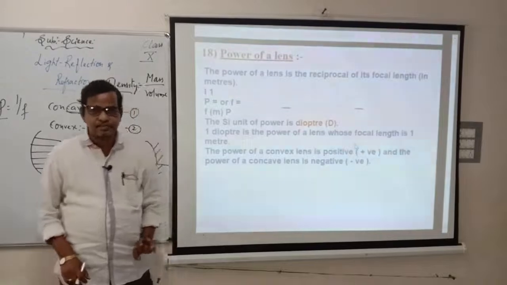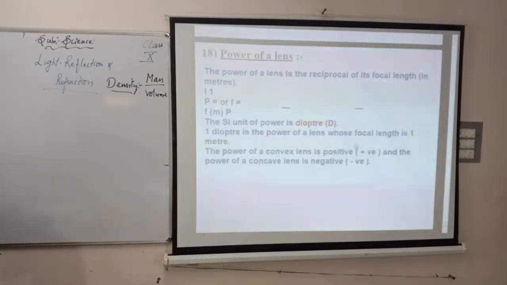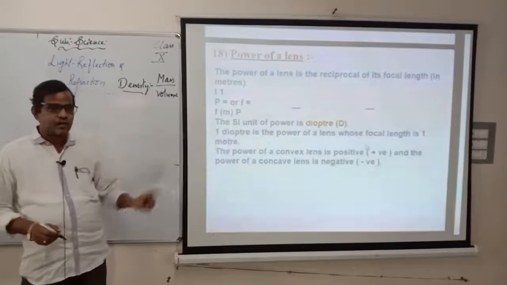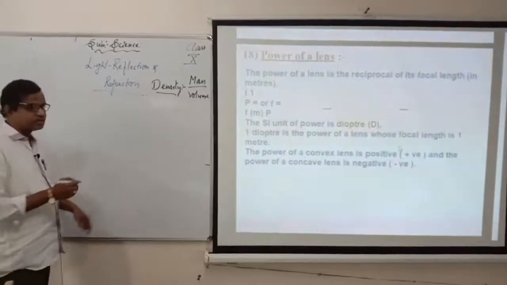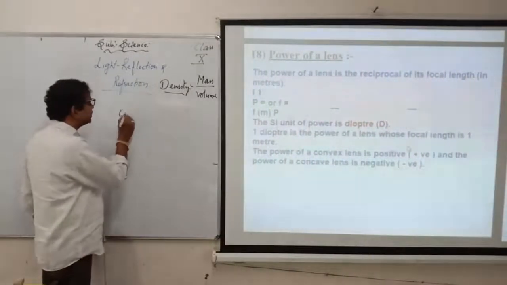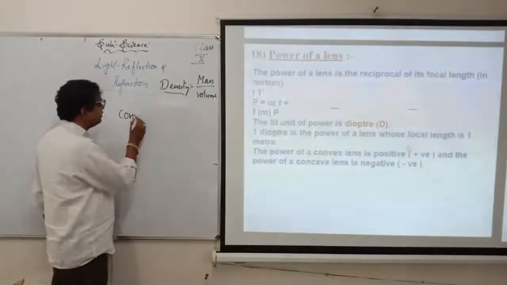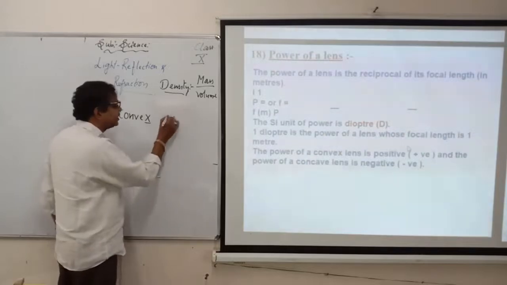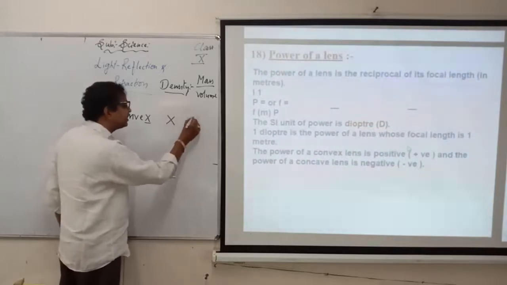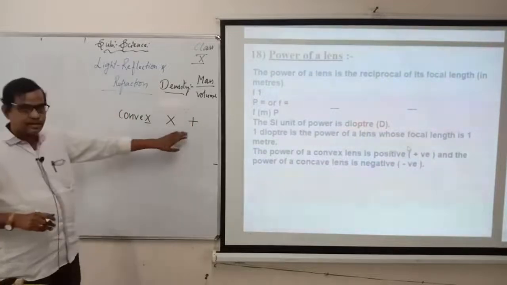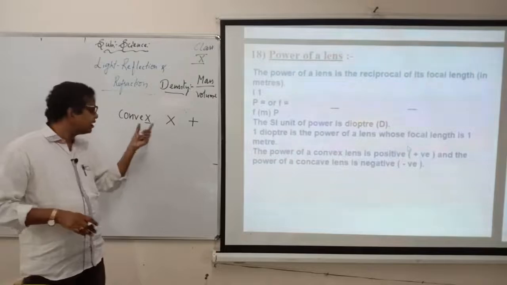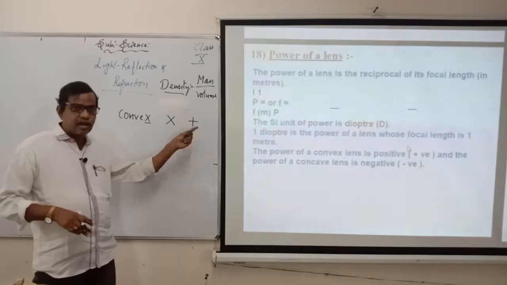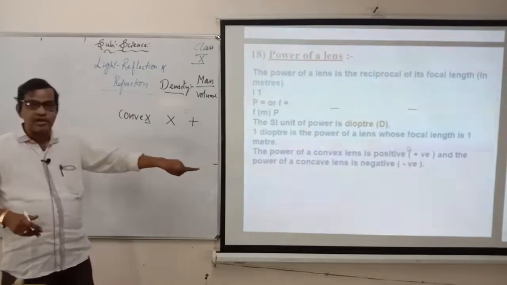You might have seen. Okay, children, I told you the power of a convex lens is positive. It is very simple to understand also. If you can't remember, just remember convex. How do you write convex? C-O-N-V-E-X. Remember the last letter. What is it? X. But this X can be written in this form, and if you write it so, it becomes a plus also. No doubt it is not exact, but to make you remember, you can write X as positive. So the power of convex lens will always be positive and the concave lens will always be negative.